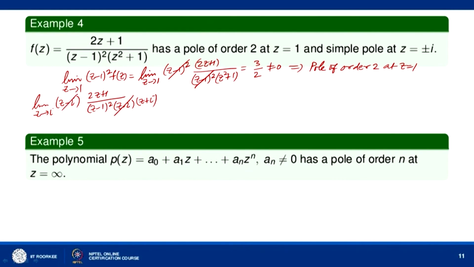So this will cancel with this and we will get limit as (2i plus 1) divided by (i minus 1) whole square into 2i, which is a non-zero quantity. So at z equal to i, F(z) has a simple pole.